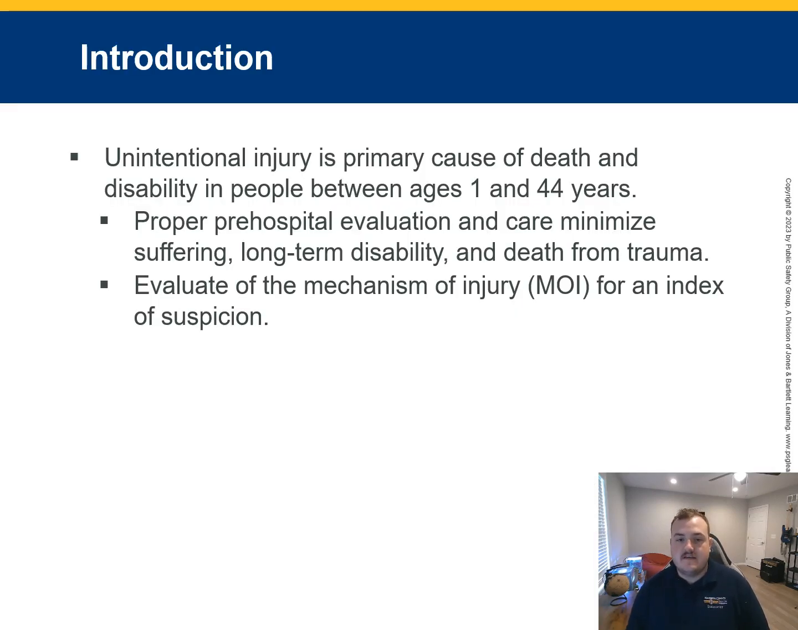Unintentional injury is a leading cause of death and disability for individuals aged 1 to 44. Proper pre-hospital evaluation and care can minimize suffering, long-term disability, and death from trauma. Evaluating the mechanism of injury helps us develop an index of suspicion for various serious and potentially life-threatening injuries.